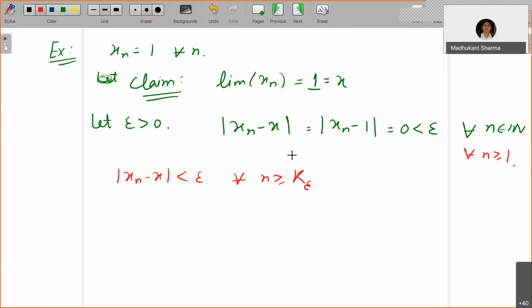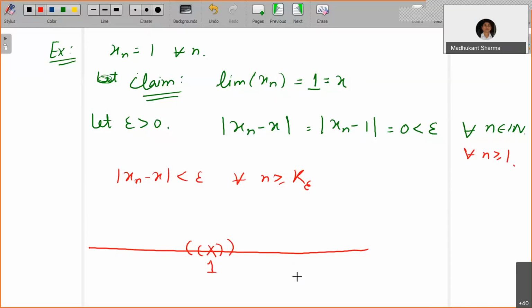This follows the definition, because xn is 1 for every n. So 1 minus 1 is what? 0. And your limit value is also 1. Okay, that you have to guess actually. Intuition will tell you. So xn equals 1 means it is only sitting here. It is not going anywhere. So you take any neighborhood, all the members are sitting here only.